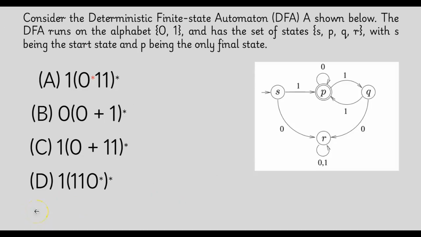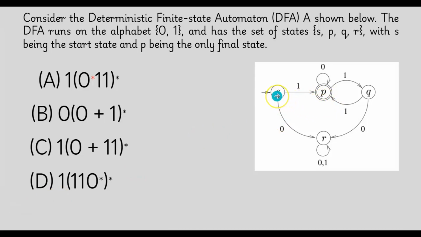Next question. Consider the deterministic finite-state automaton as shown in the diagram. The given DFA runs on the alphabet zeros and ones, and four states are given: S, P, Q, R. S is the start state and P is the final state. So we have to identify the string generated by this DFA. Let us see the DFA as shown in the diagram.